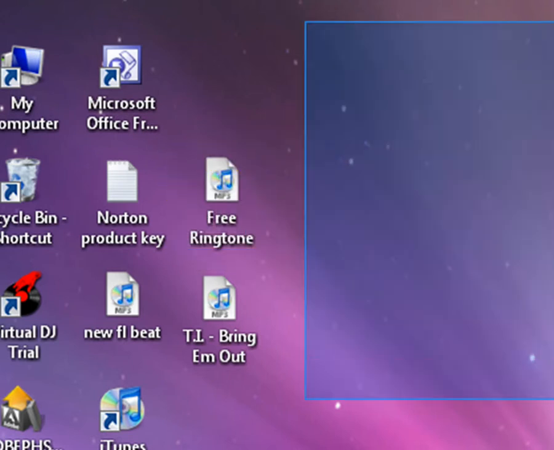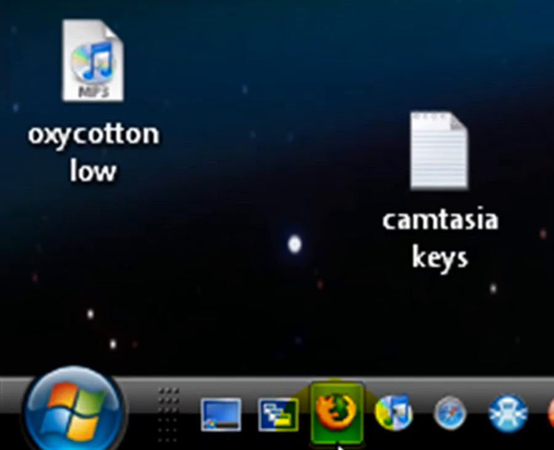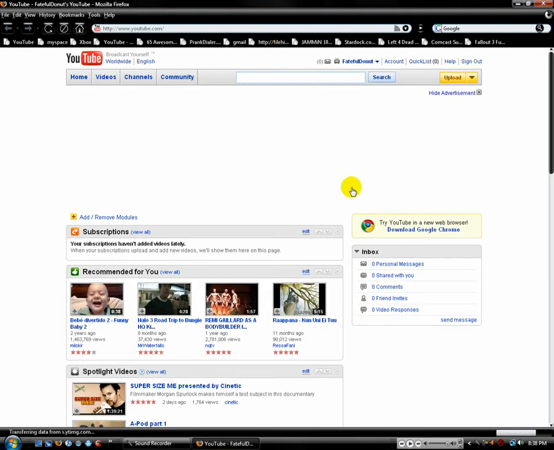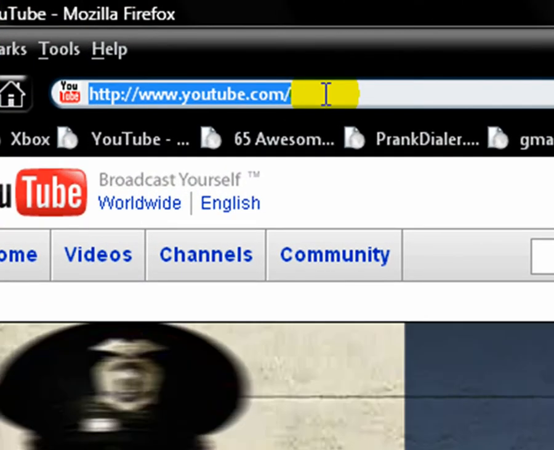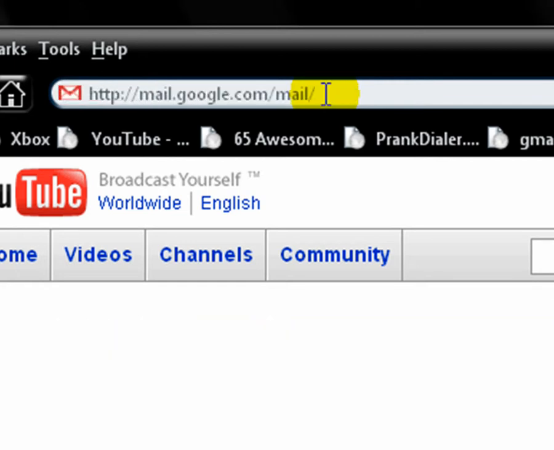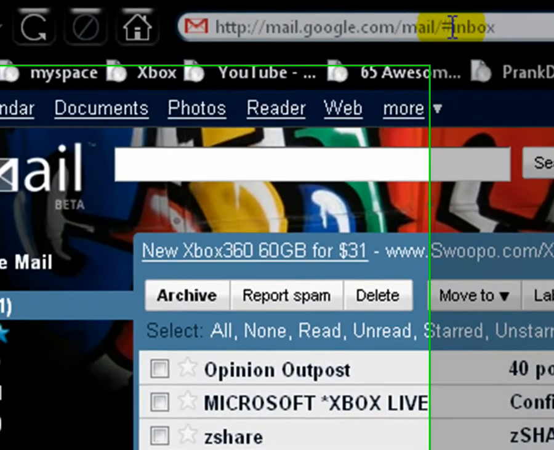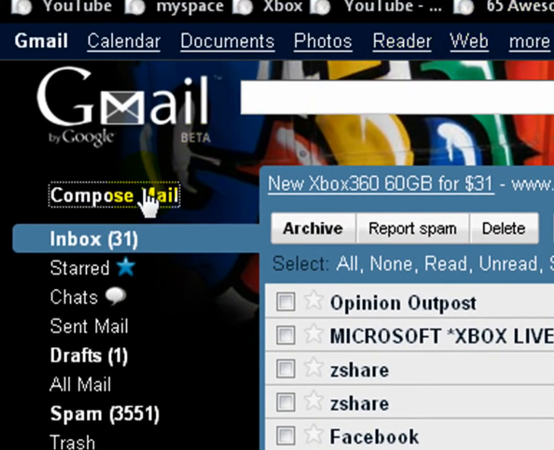To actually get it on your cell phone, you're going to have to open up your Internet Explorer. The next thing you have to do is go to your email. Mine's Gmail. Then you're going to want to go to compose message.